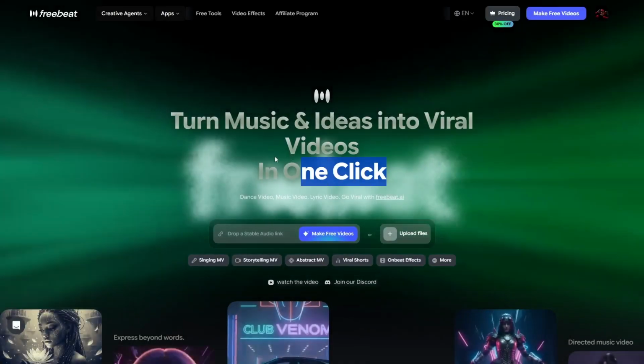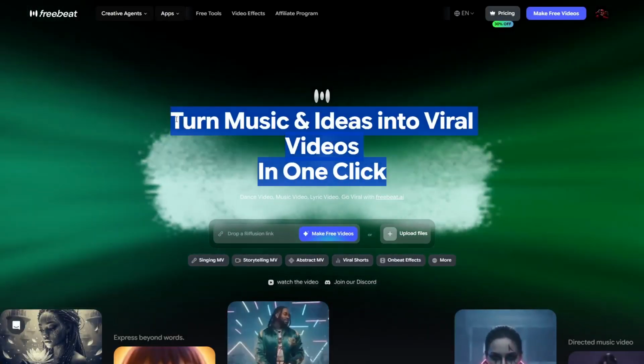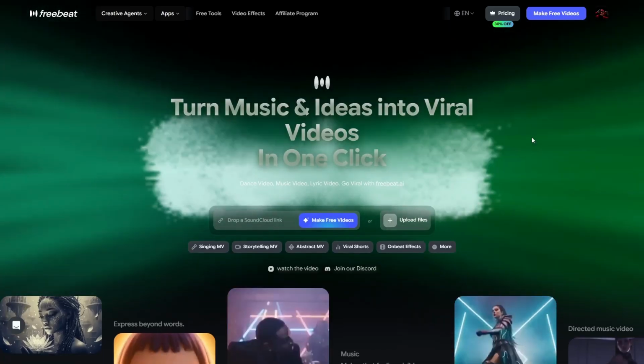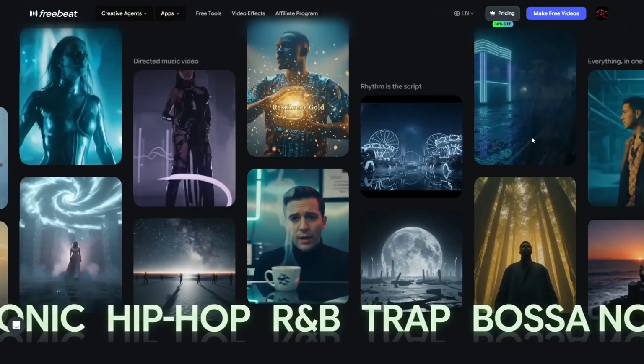Now let's start with the music creation process, where I'll show you how to create music tracks that really stand out. So before we get into it, here's what this tool actually is. Freebeat's AI music video agent is not a template tool. It's not a slideshow generator.